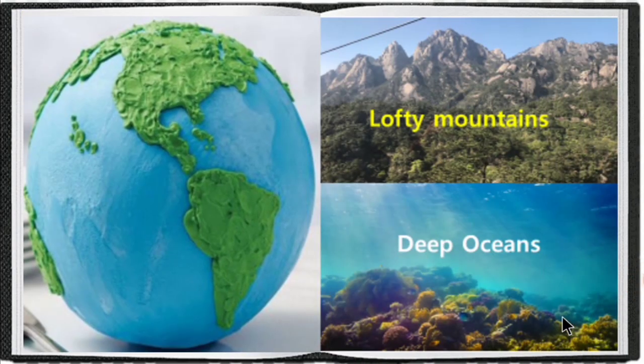Then the surface of the earth is not uniform. That means it is not the same all over the areas. In some places we can see mountains, in some places deep oceans, and in some places plateaus. Plateaus means highly elevated portion. So the surface of the earth is not uniform.